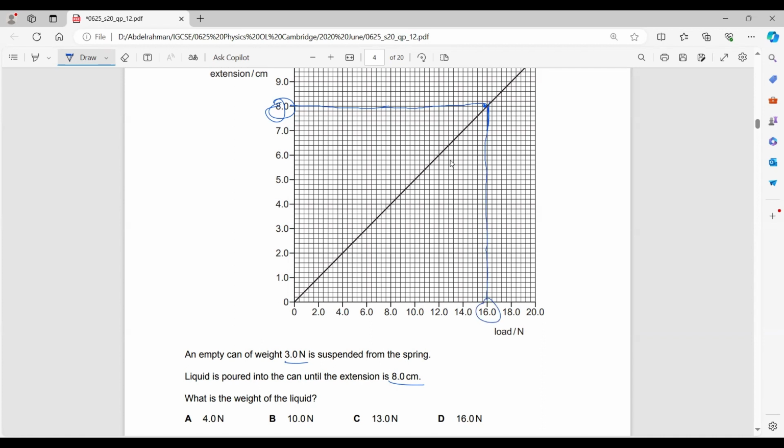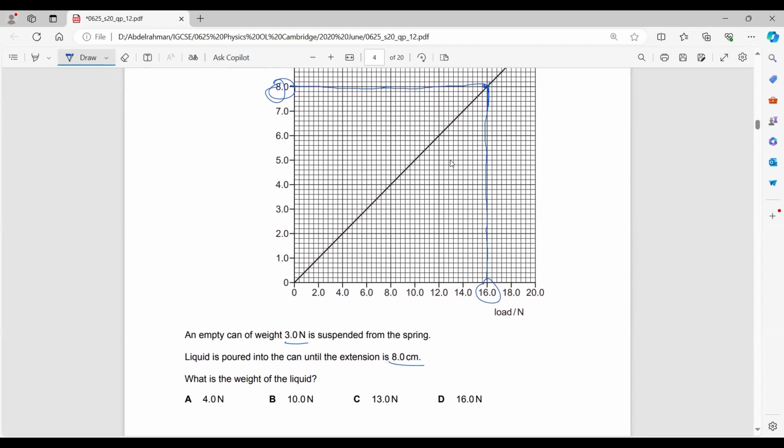Should the load be 16 newtons? Should the weight of this liquid be 16 newtons? No. Why? Because there was an empty weight of the can. You need to subtract the empty weight of the can. The total weight, okay, what is 16? You need to understand what is 16. 16 is the weight of the liquid plus the can.